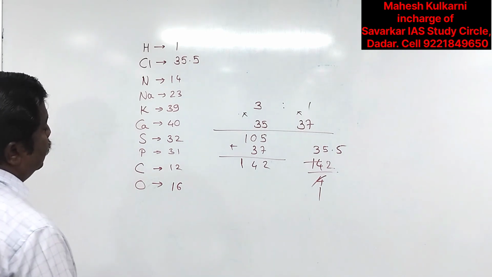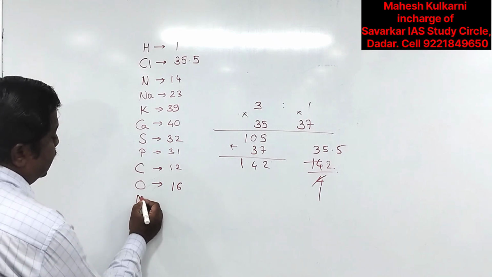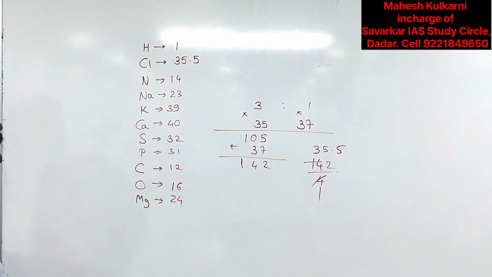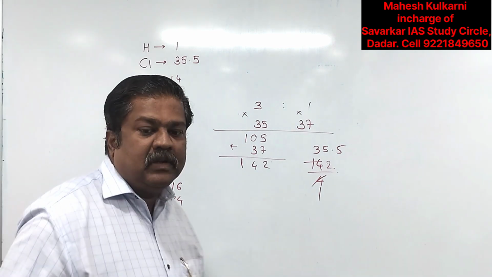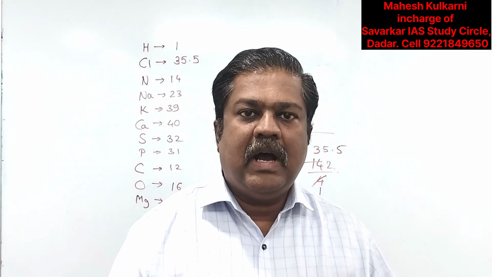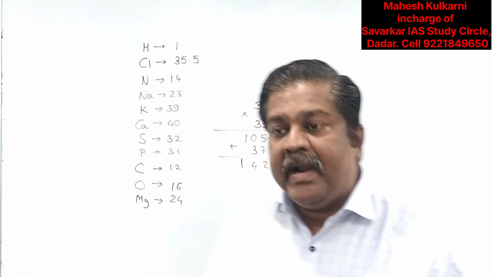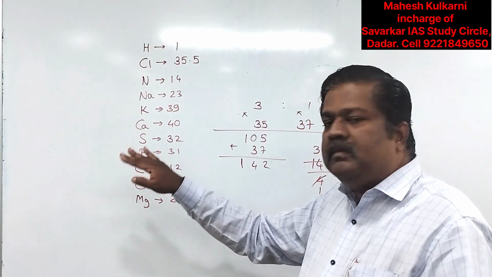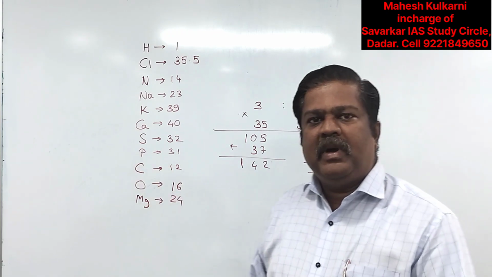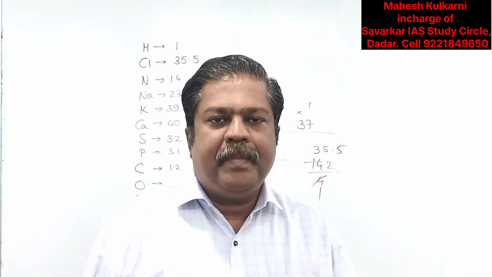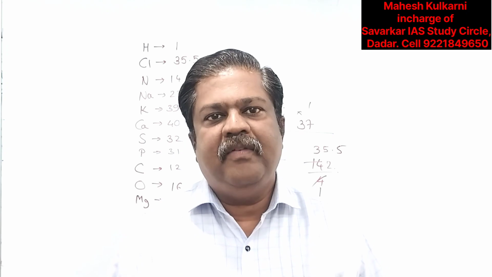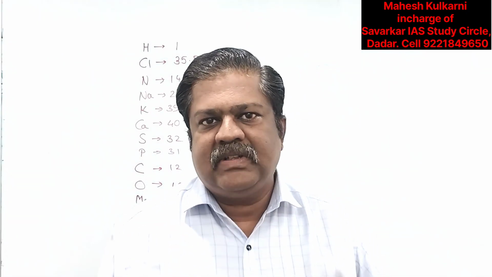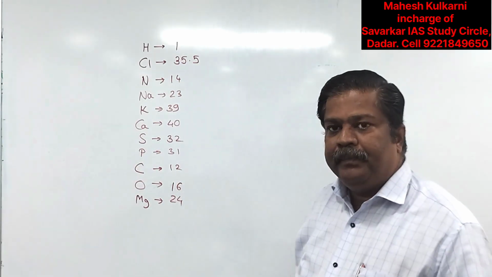A few examples I have given here. Magnesium, you can consider 24. Calcium we have already discussed. So some of the prominent atomic weights are given here. Again, keep in mind that only whole numbers are given. The actual weight may be a little bit off. But as we are going to discuss all these topics just superficially, we are giving this data. A few atomic weights are now in front of you.